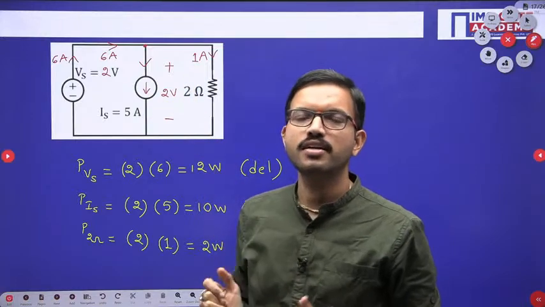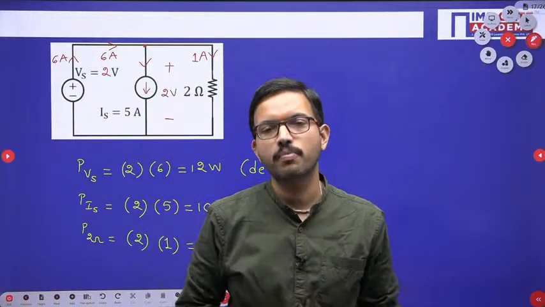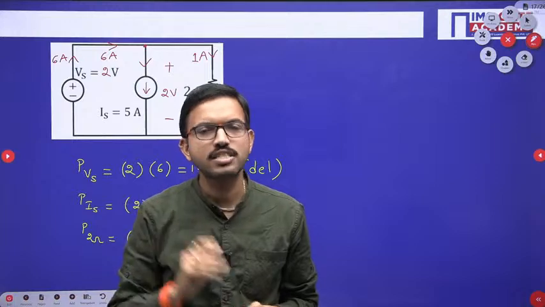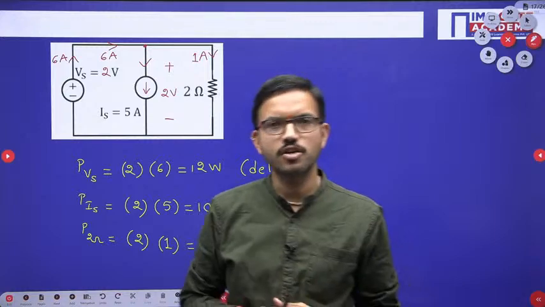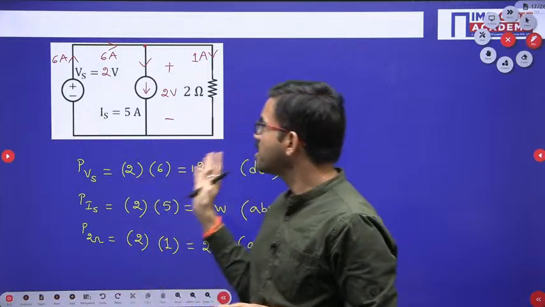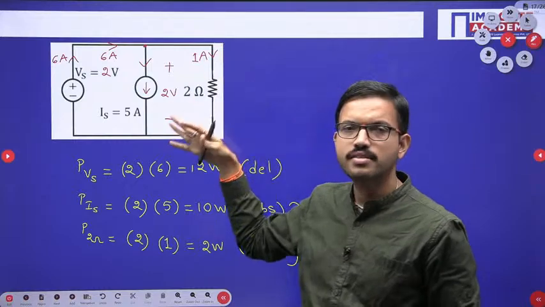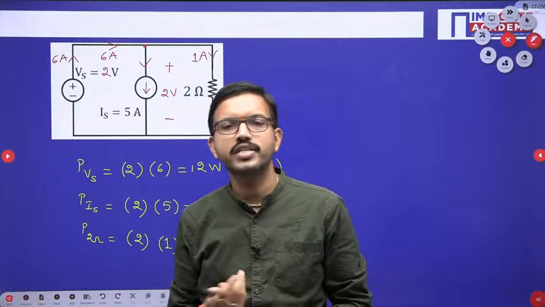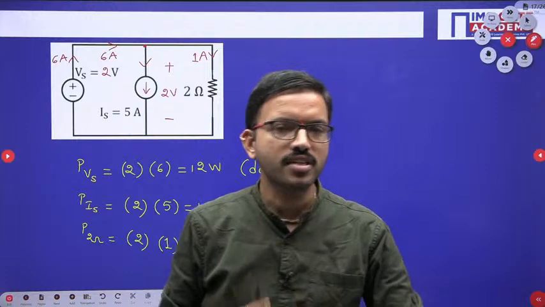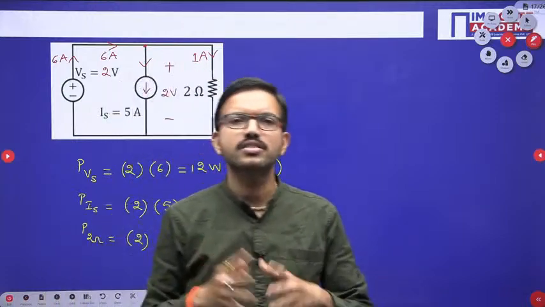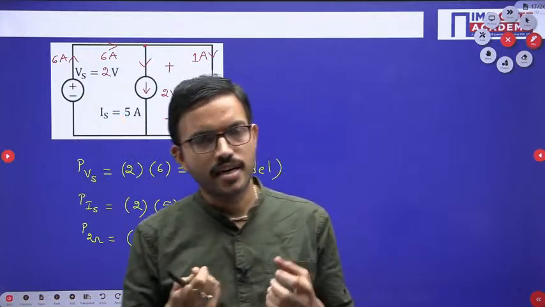So in this way, whenever multiple sources are present in the given circuit, we should not directly comment that all the sources are actually delivering power. It need not be. It may be satisfied in a few cases, not in others. Based on the network elements present, how much current is flowing, how much voltage you have, the polarities, and the other connected elements, some of the sources can deliver power and some of the sources can absorb power.